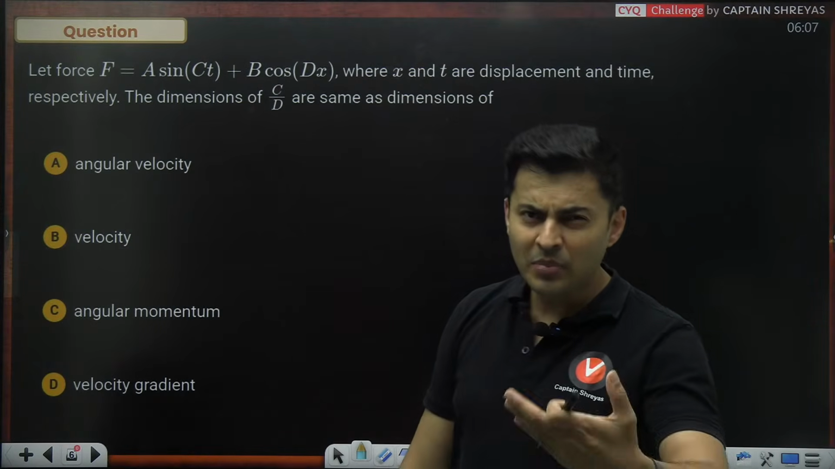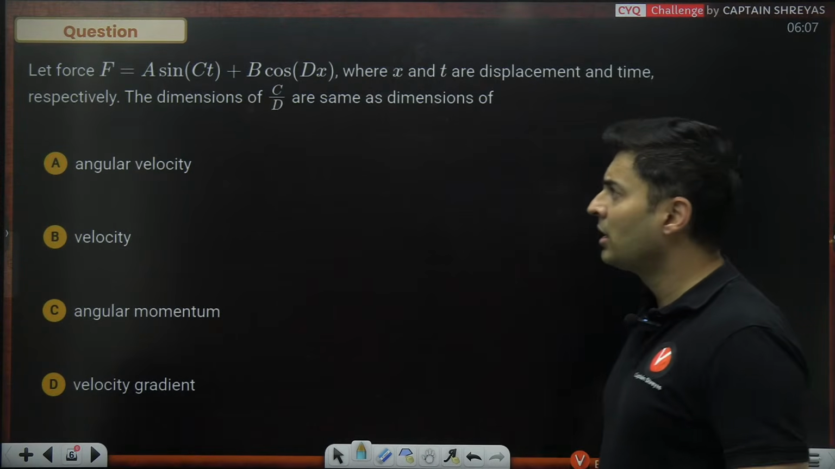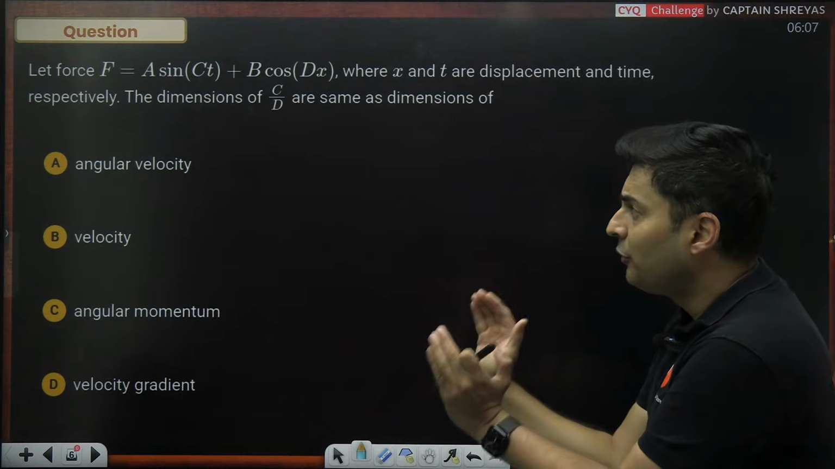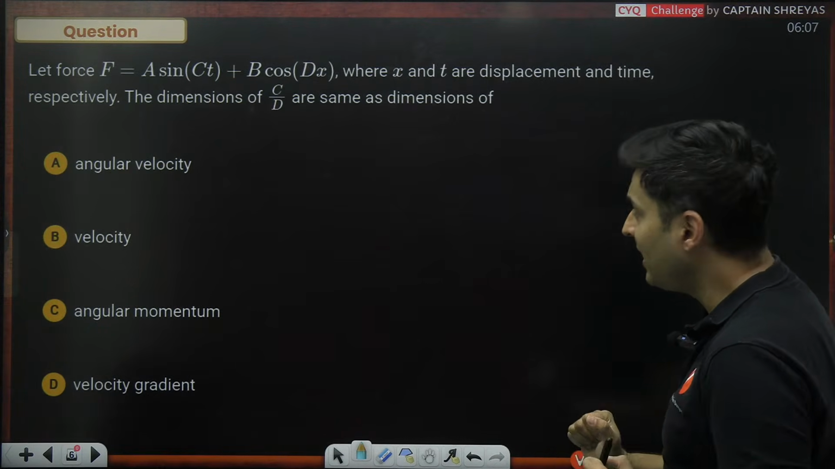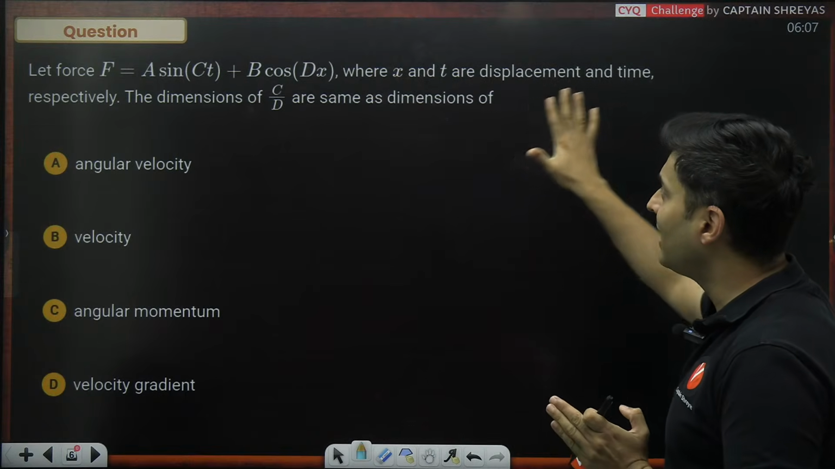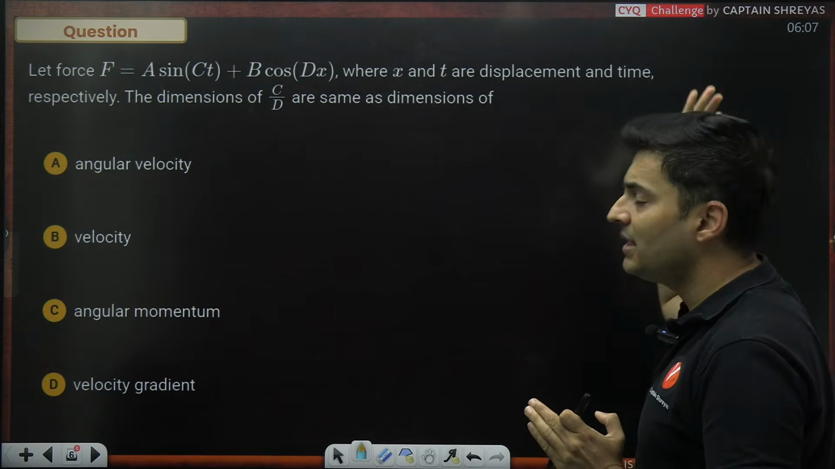Let's begin with the next question coming up on your screen. Let force be A sin ct plus B cos dx, where x and t are displacements and time.